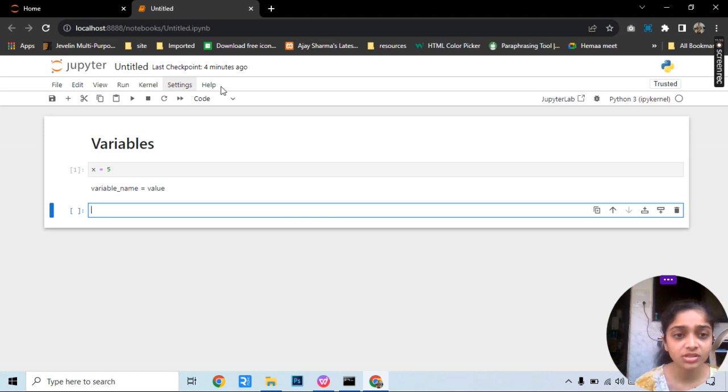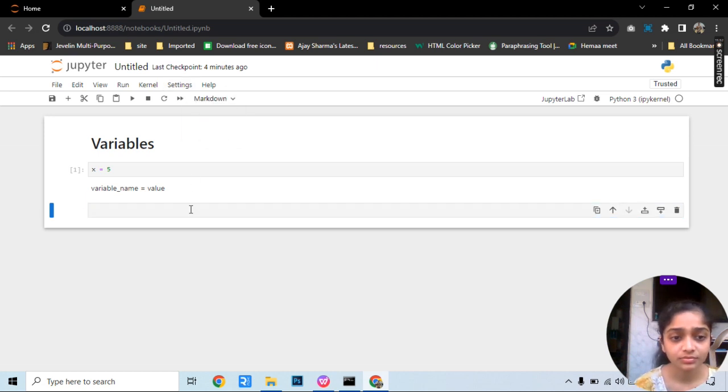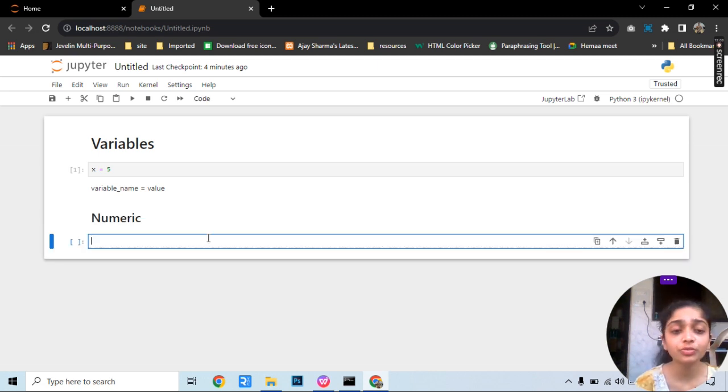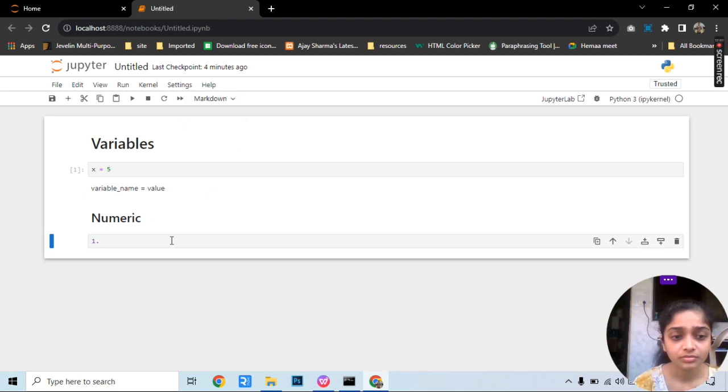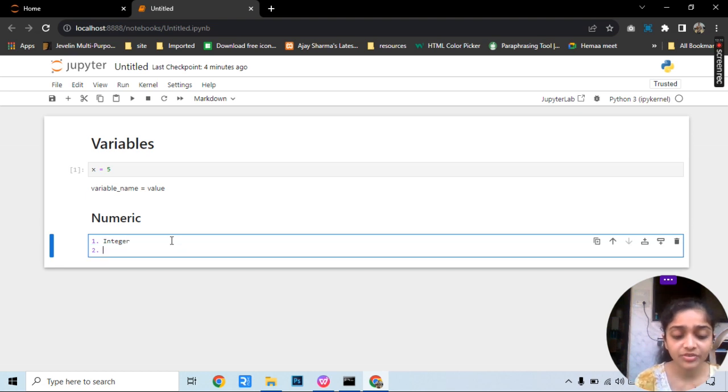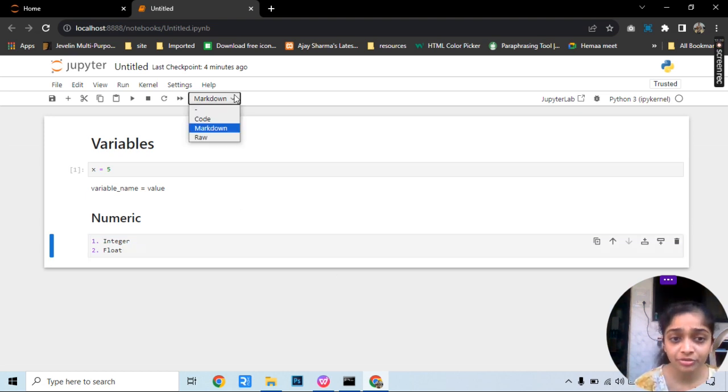So first is numeric. In numeric, first we have integer, the second we have is float. Now you will be wondering what exactly I am doing here or how I am running this cell. So let me introduce you.